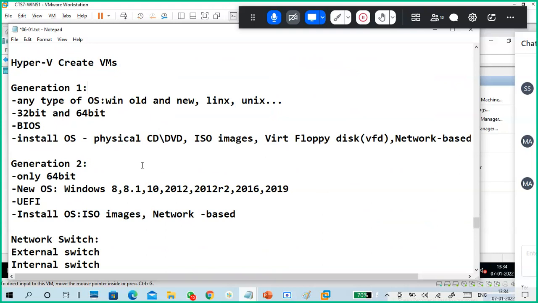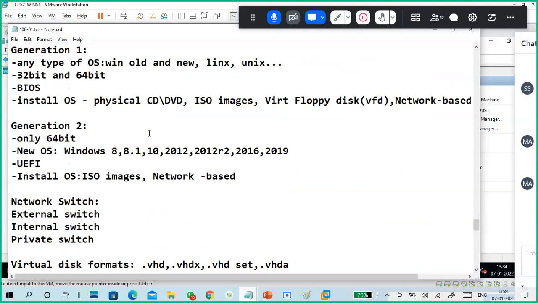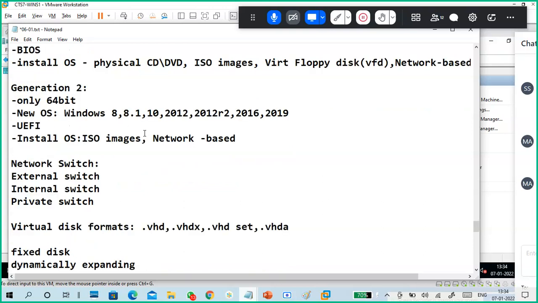The virtual machines are of two types, Generation 1 and Generation 2. In Generation 1, any operating system is acceptable, 64-bit or 32-bit, BIOS based, and physical DVD, images, and network based installations are possible. In Generation 2, only 64-bit UEFI based operating systems, which means newer operating systems, are acceptable.